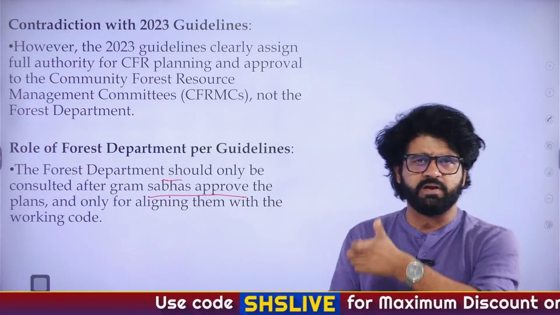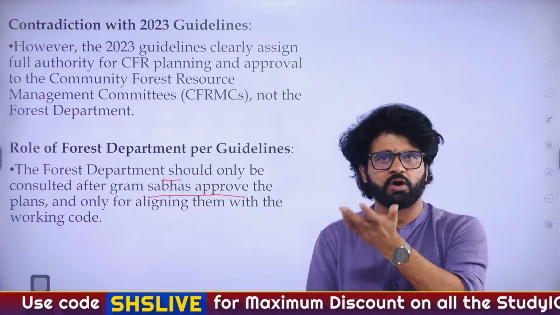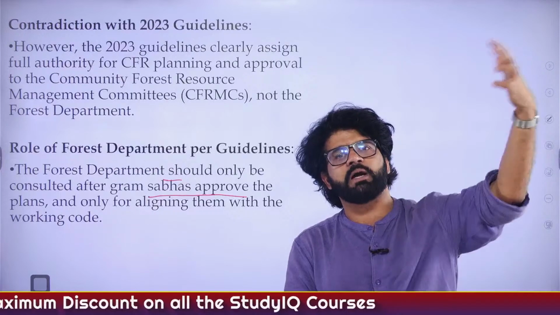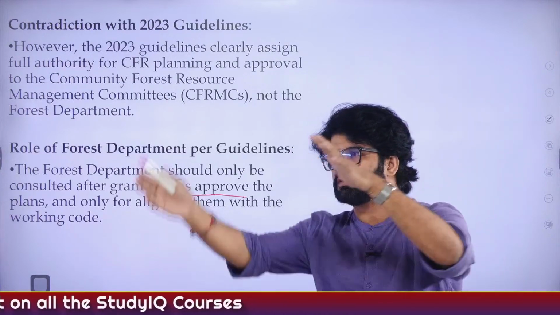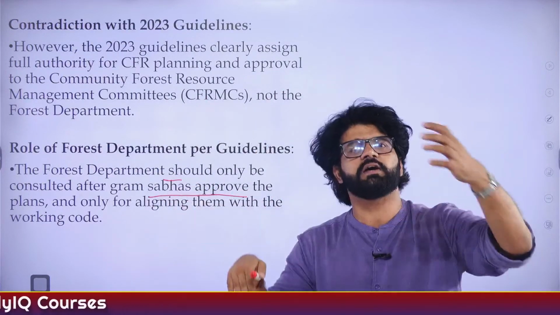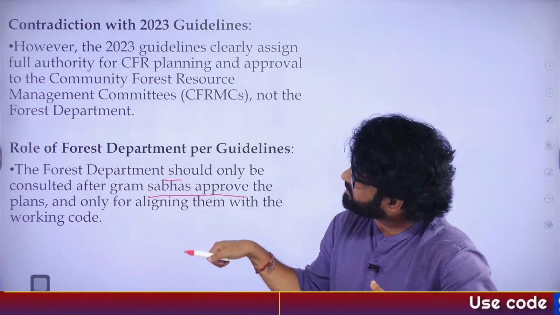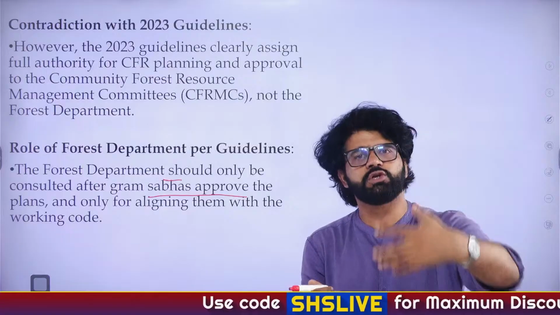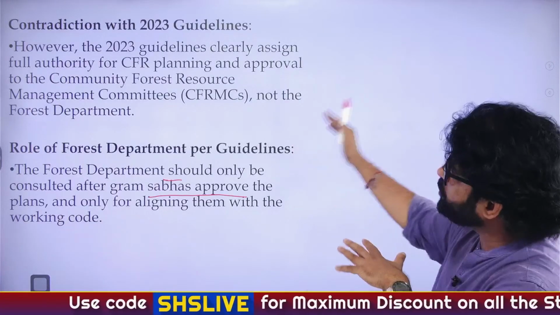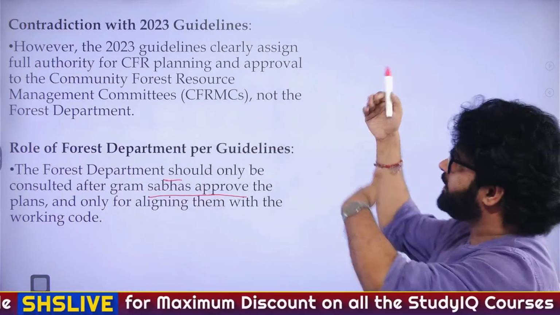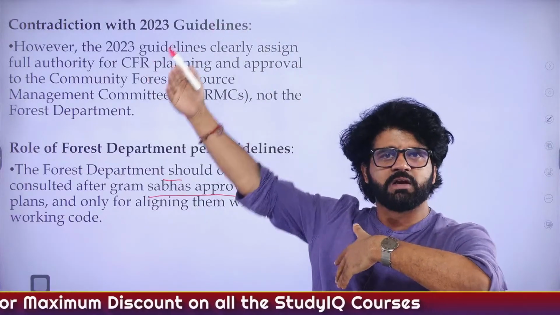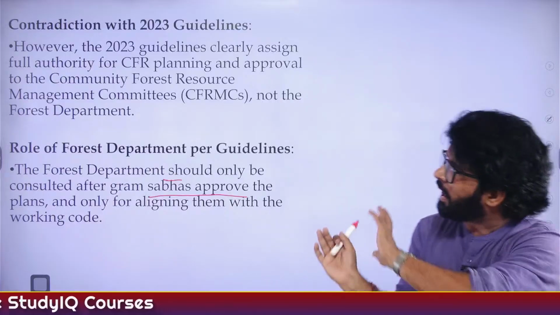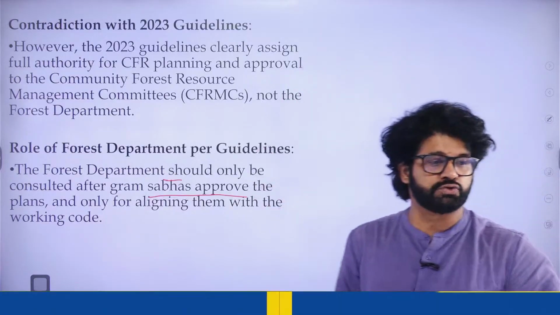So many people are feeling like this is not bottom-up model of governance, which is currently happening in Chhattisgarh. This is more of a top-down model. Something has been talked to the forest department and they are saying all these things. Author is saying that Gram Sabha, bottom-up model of governance, traditional forest dwellers, NGOs, these people should be involved. Again, you can be on both sides. Like you can be either on forest department side, central government side, or you can be on the Gram Sabha CFR side. It's totally up to you. I'm just giving you the whole news, what this news is all about.